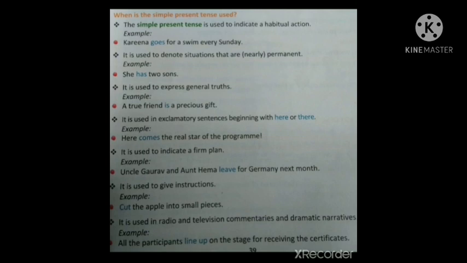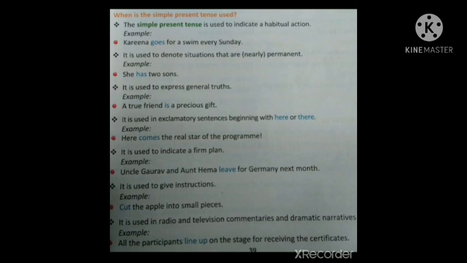If a situation is permanent, then we can use simple present tense. Example, she has 2 sons. That's a permanent situation, having 2 sons, so that's why she has 2 sons. Here has is simple present tense.